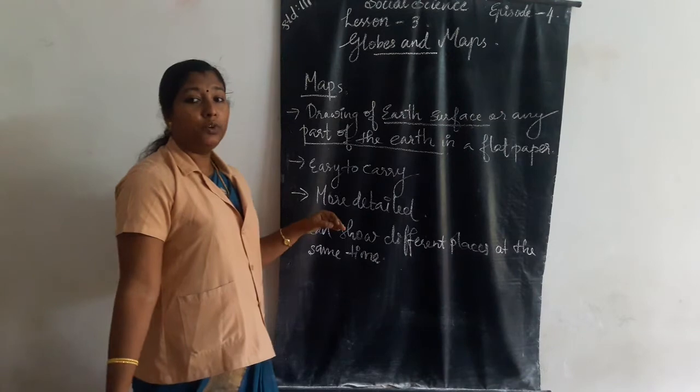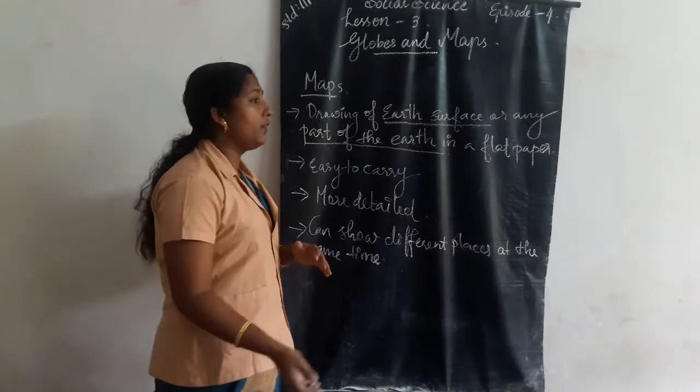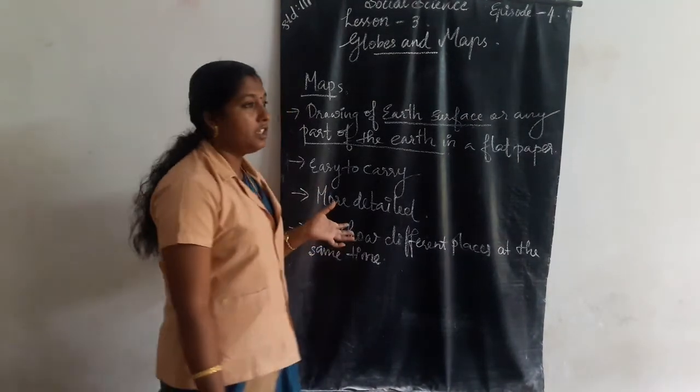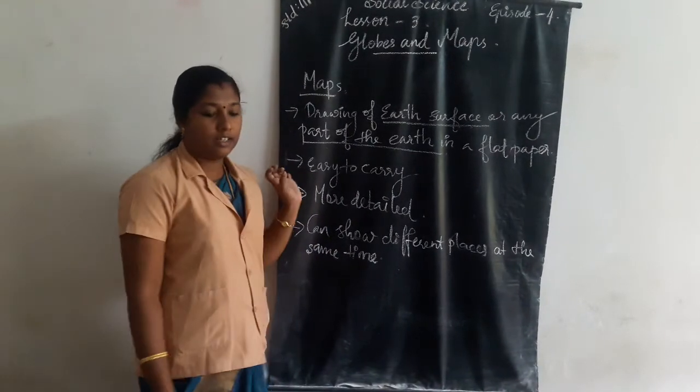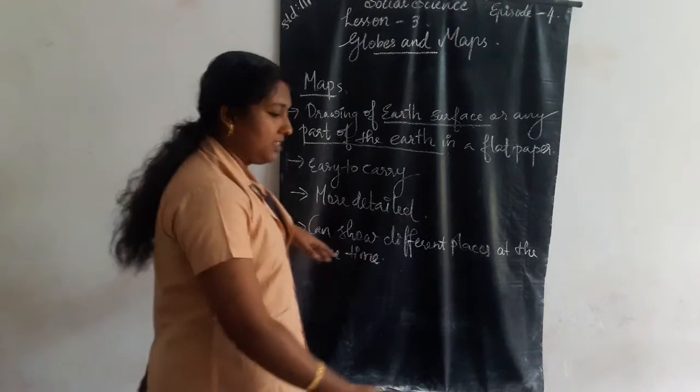No one needs to turn around to see the other side of the map. These are about maps. Then the next one is atlas.